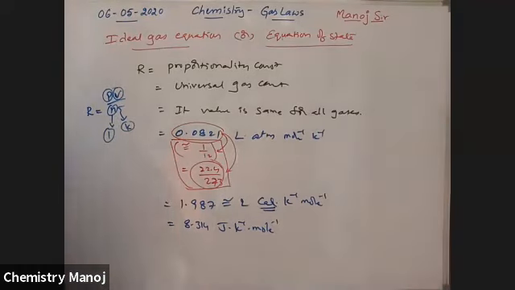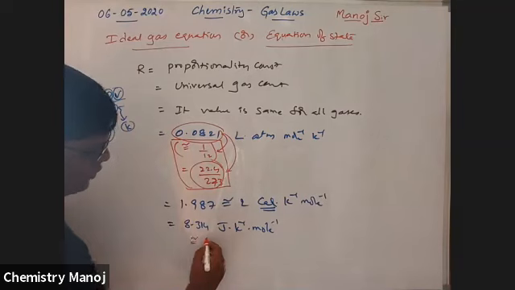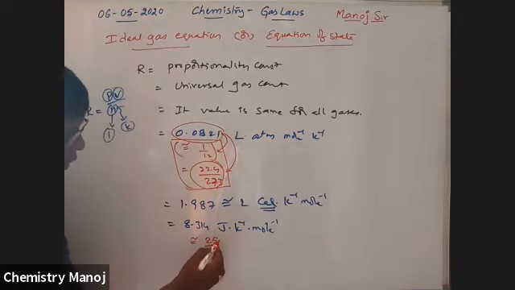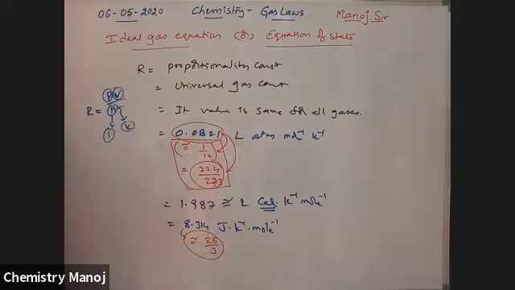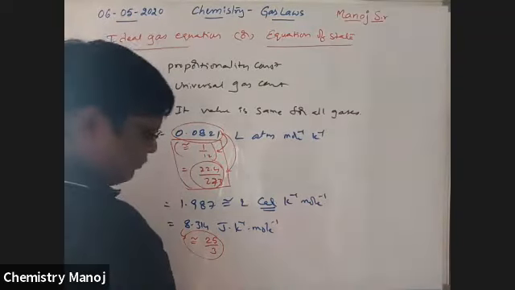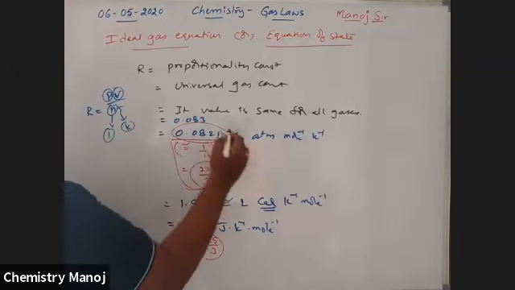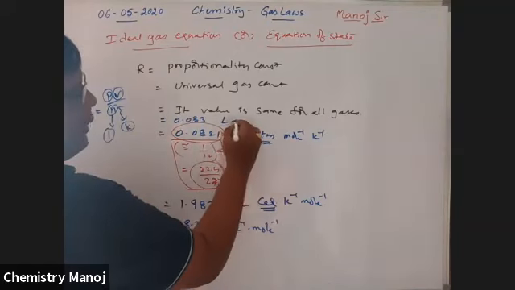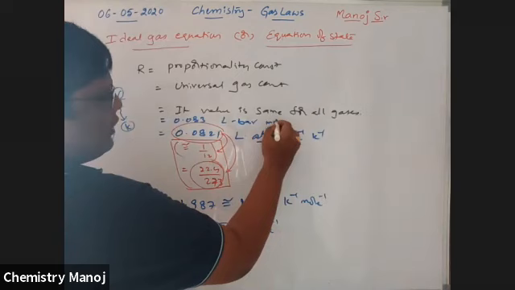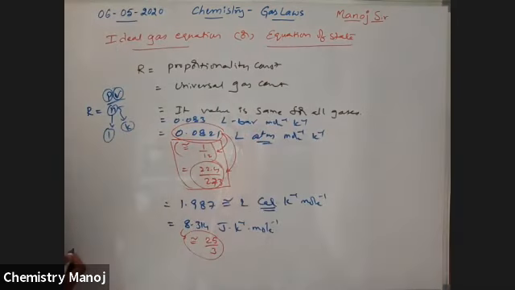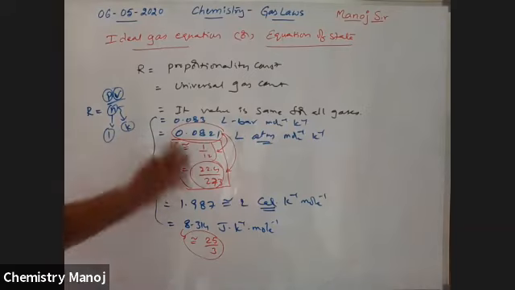8.314 joule Kelvin inverse mole inverse. Its value is also taken as 25 by 3 roughly. So for our calculation purpose, its value is taken as 25 by 3. So these are some values. One more is 0.083 liter bar, if pressure is in bar, mole inverse Kelvin inverse. It is also one of the values of this R. So please remember all these values, and whenever you want to use them, choose based on units.